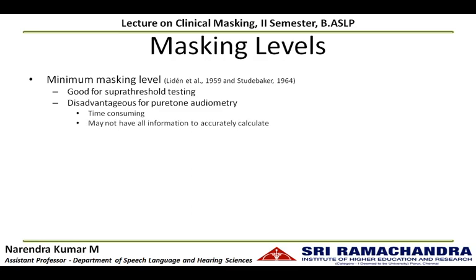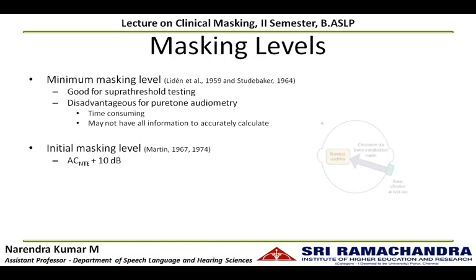the minimum masking level. To overcome this, Martin in 1967 came up with the concept of initial masking level, which is equal to the air conduction threshold of the non-test ear plus 10 dB. With this amount of noise in the non-test ear, we can elevate the threshold of the bone conduction hearing in the non-test ear, thereby avoiding its participation while we are testing the test ear.